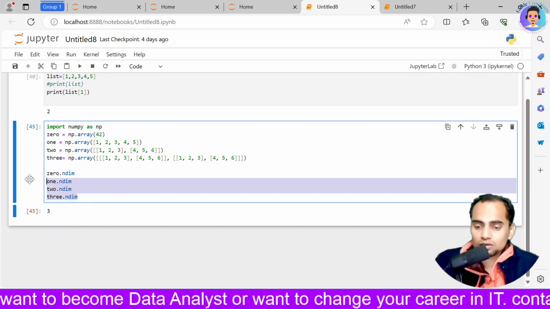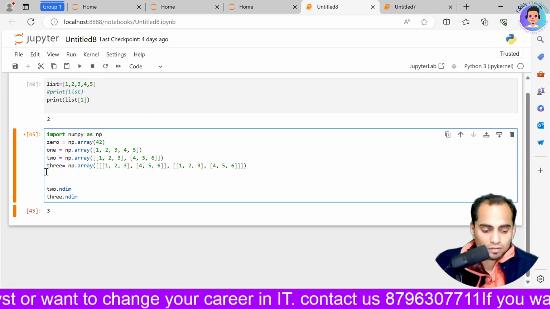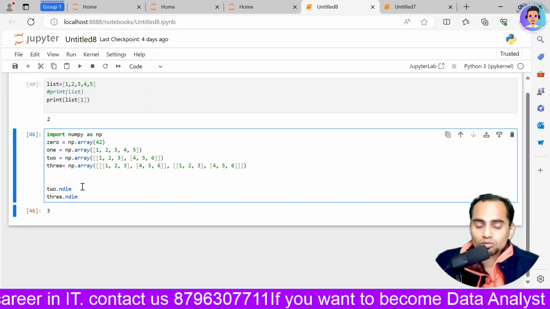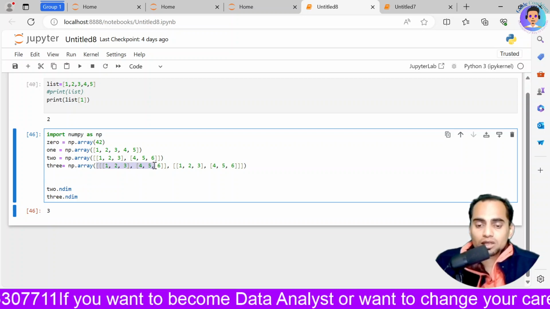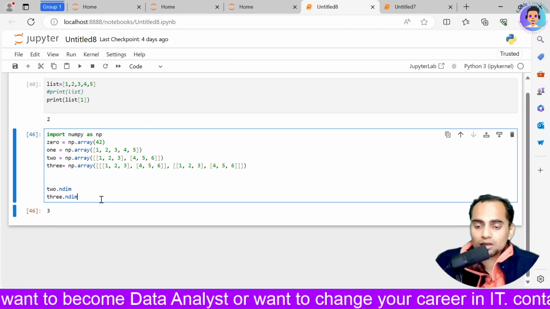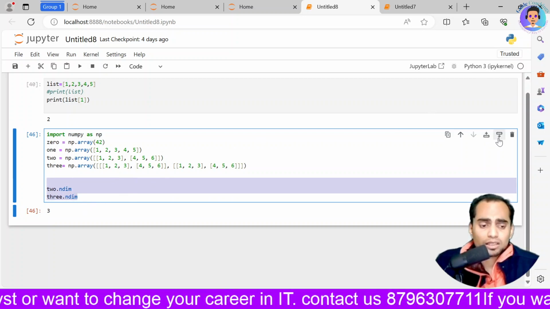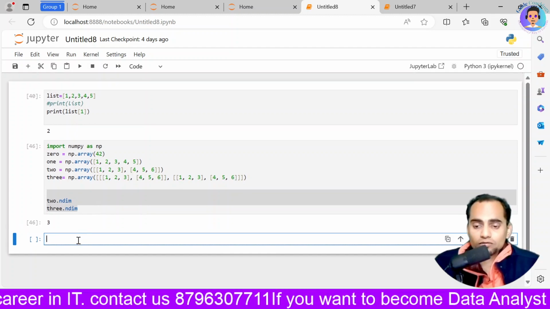Okay, now if I delete this and execute it, it is going to show me the dimensions of my array, how many dimensions my array has. Now the next concept comes in: what if I want to create a range through it?